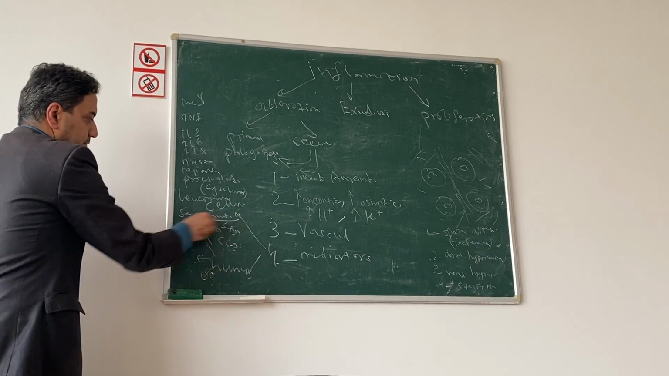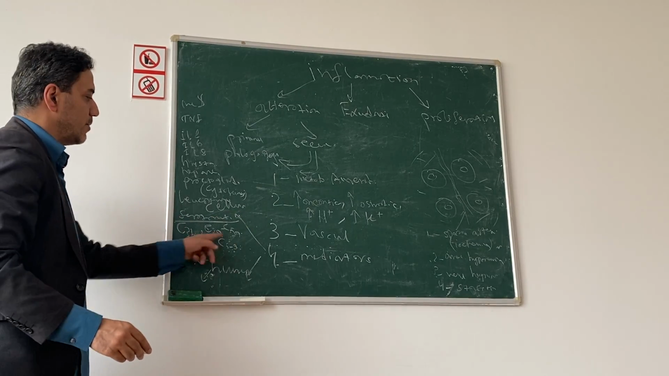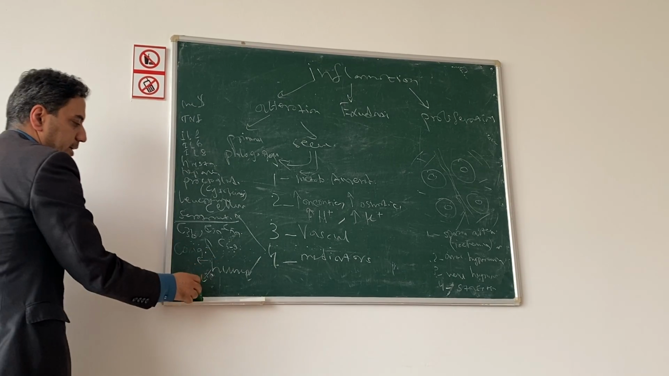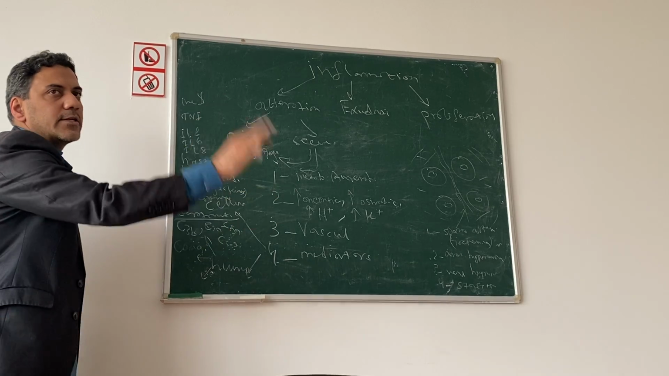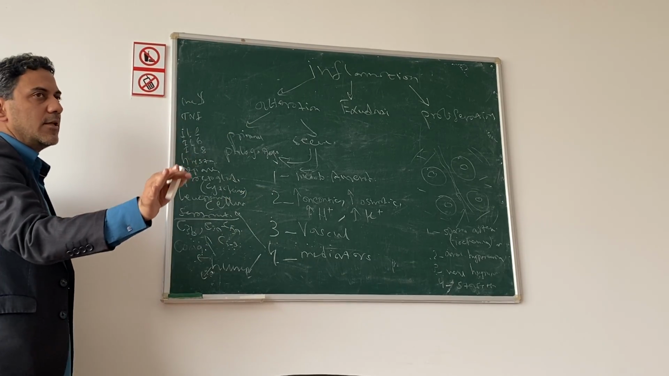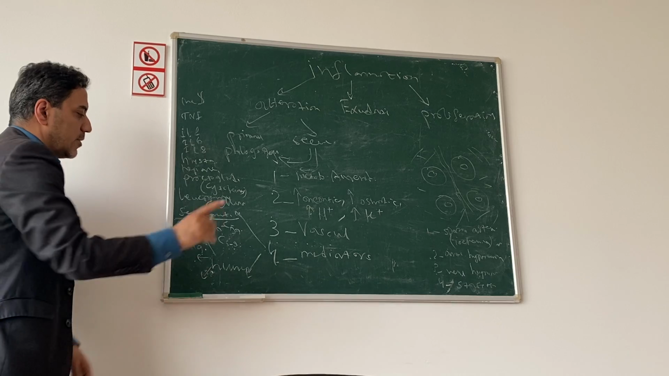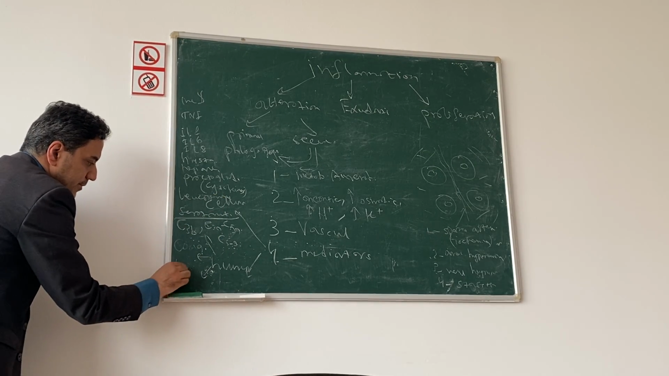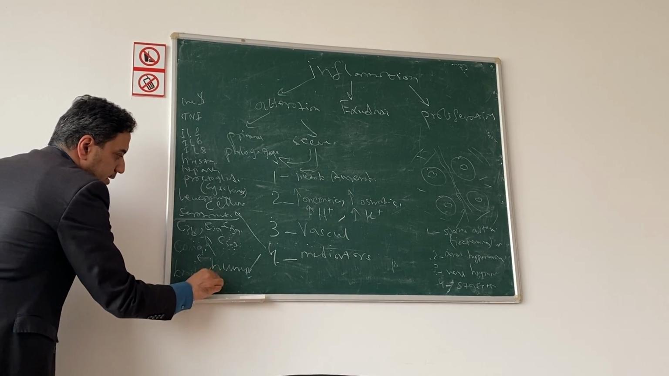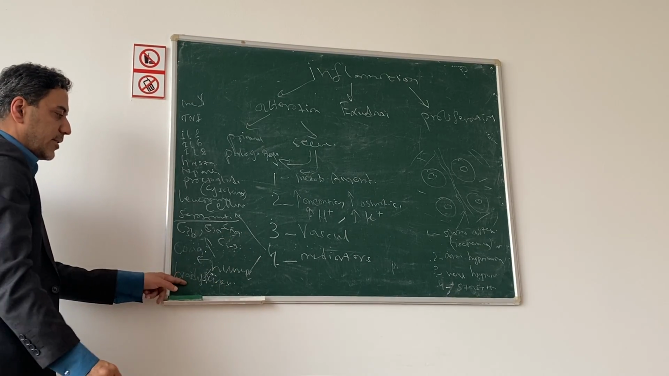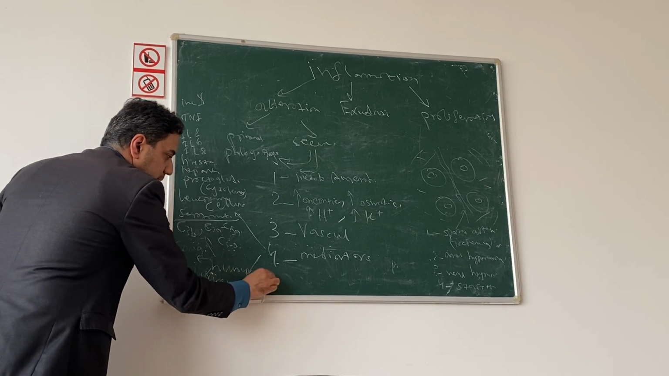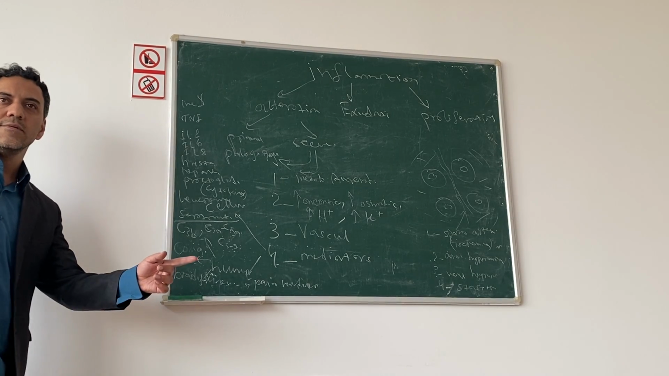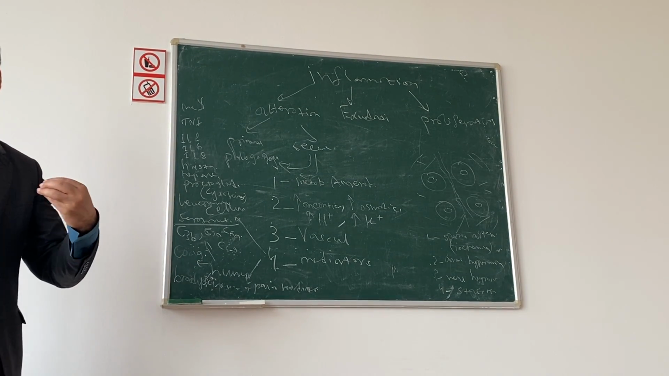This is the first humoral mediator, the complement system. Second is the coagulation system. And third is the kallikrein-kinin system. What is the mediator of the kallikrein-kinin system? It is bradykinin. And bradykinin is a pain mediator. What does it mean? It causes pain sensation.